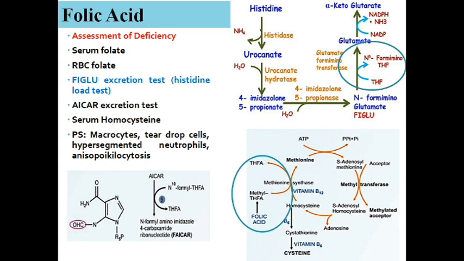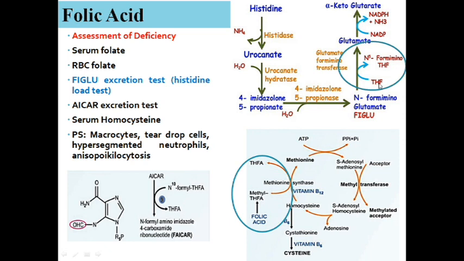Can you please look at the various pathways, because unless you know about this, you can't understand the deficiency assessment. Histidine is converted to urocanate, that is histidine metabolism, dealing with urocanate to imidazolone propionate, in turn into FIGLU. FIGLU is converted to glutamate. During this particular step, it requires tetrahydrofolate, which is converted to formimino tetrahydrofolate.